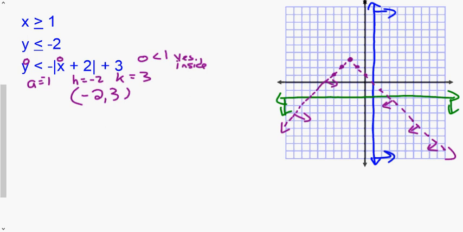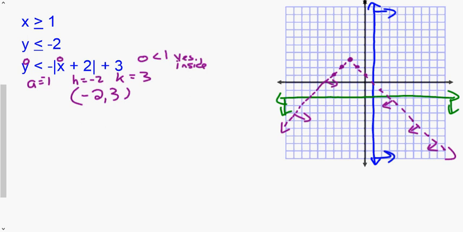So our vertex was negative 2, positive 3. Again, h is opposite of what appears. A was negative 1, so we graphed that. We put in 0 and got 0 is less than 1, which is true, which means the origin is inside, so we are graphing inside the V.